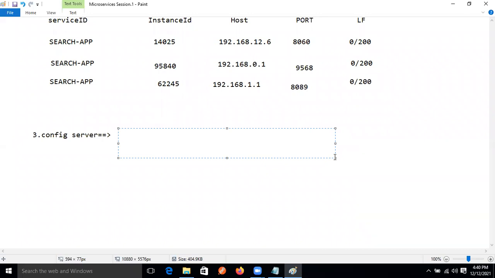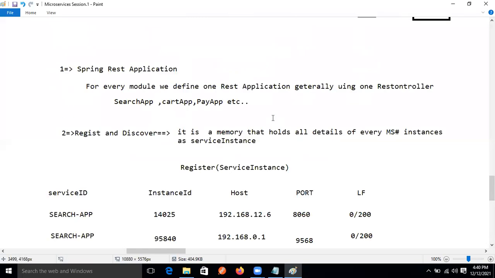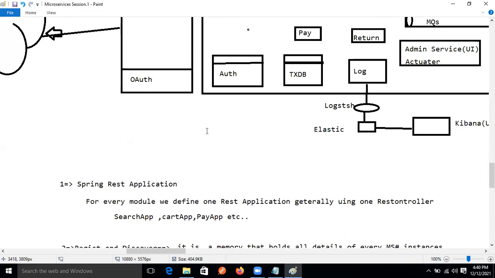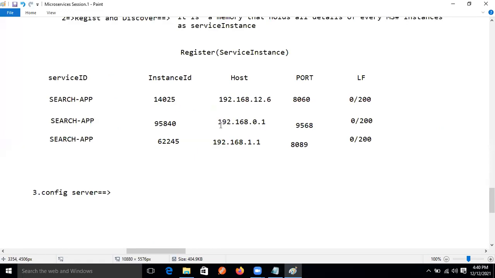Normally, if we want to write a common property for all microservices, then we will use the config server, and we will store those things in key and value format.